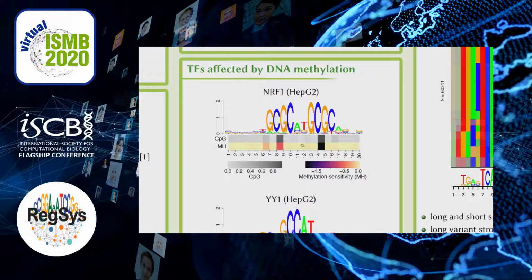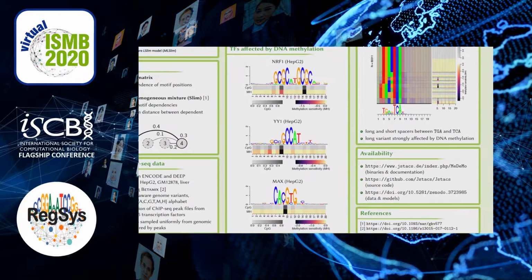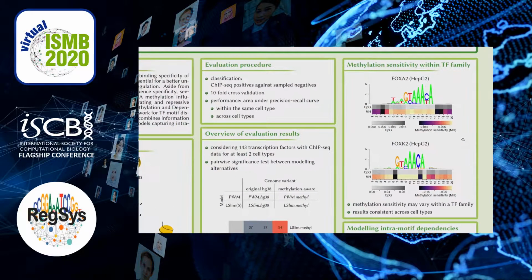If these values are negative, like in these 3 examples, this means that the model thinks that methylation is detrimental for TF binding. And this is a pattern we find in general among the TFs we studied. DNA methylation is mostly detrimental for binding. We also find that the effect of DNA methylation may differ among TFs from the same family.